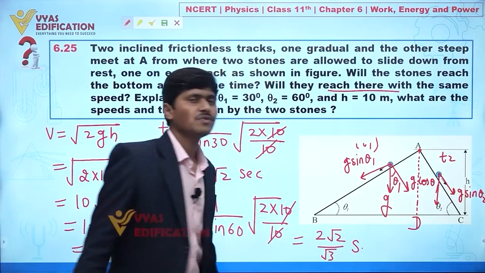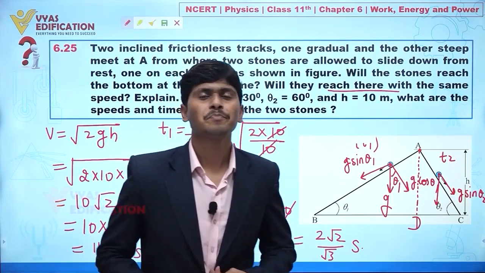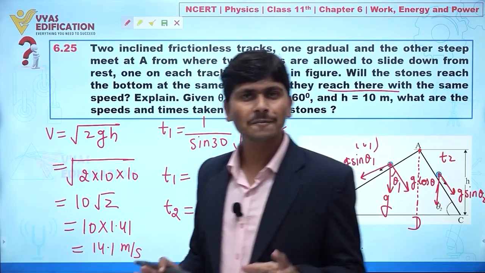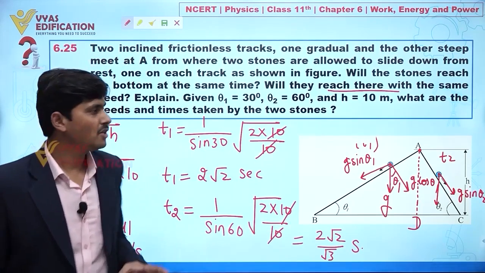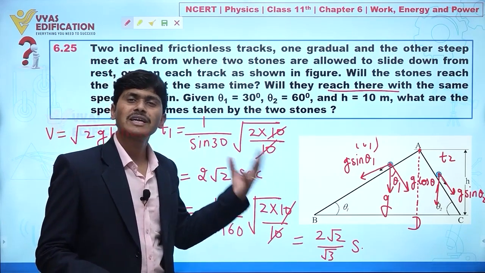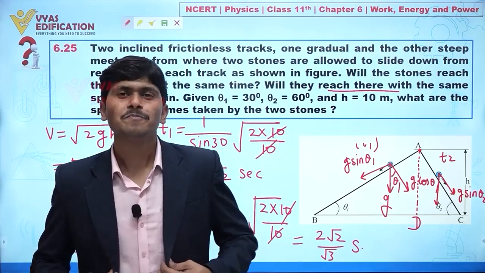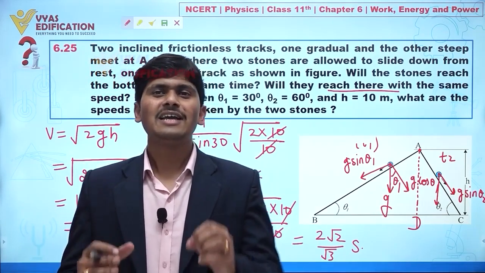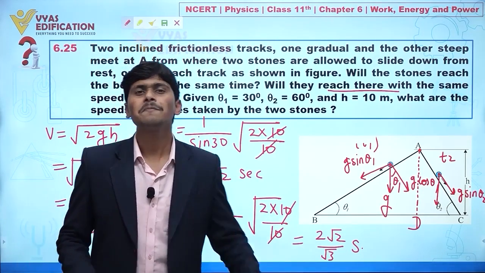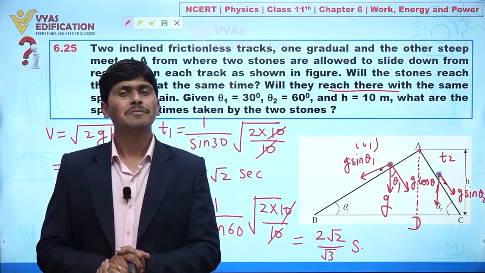Clear? So like this we can calculate the total time taken by both stones to reach the ground, as well as the speed of both stones when they reach the ground. Clear? So I think the concept is clear to you, and this is a perfect solution of this question. So this is all about this question.